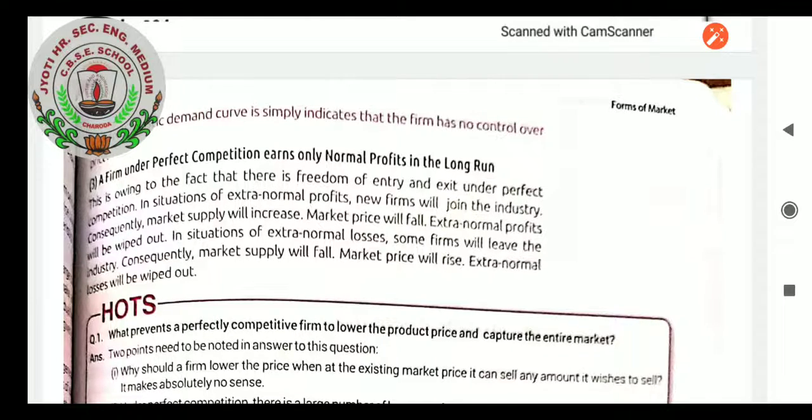In situations of extra normal profits, new firms will join the industry. Consequently, market supply will increase, market price will fall, and extra normal profit will be wiped out. In a situation of extra normal losses, students, some firms will leave the industry. Consequently, market supply will fall, market price will rise, and extra normal losses will be wiped out.